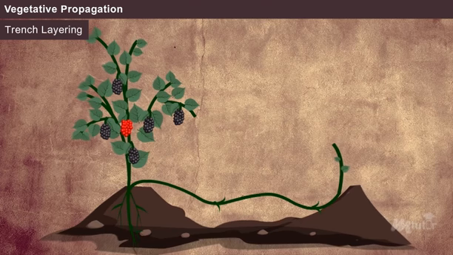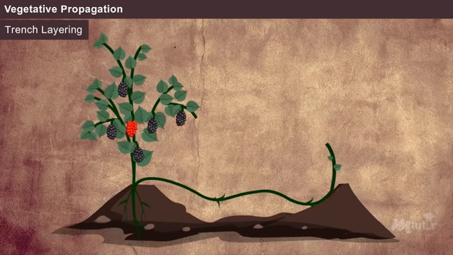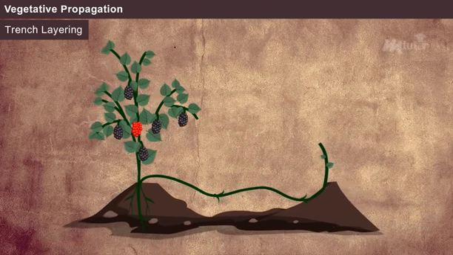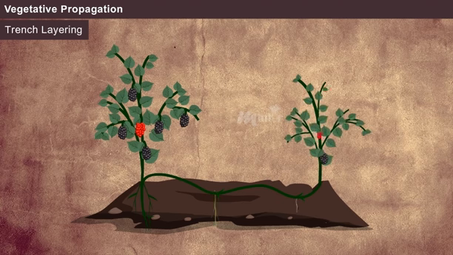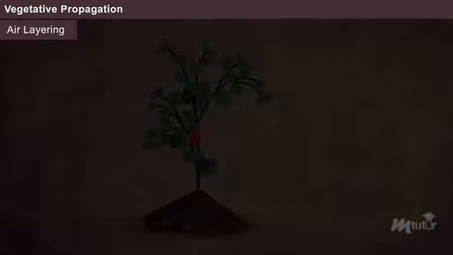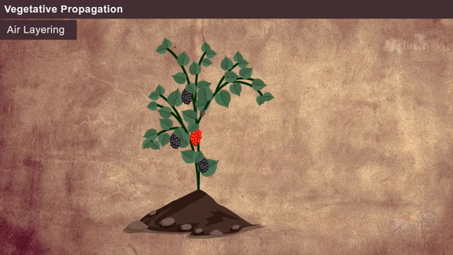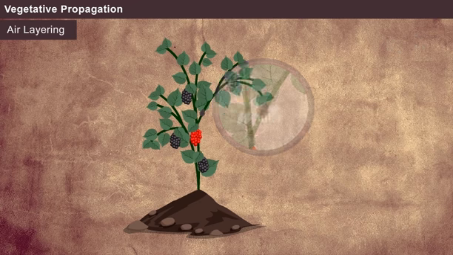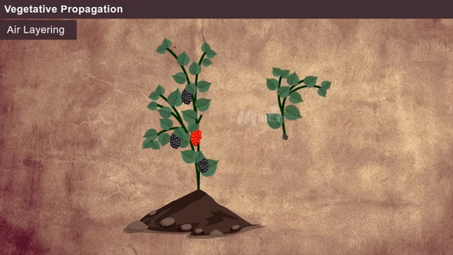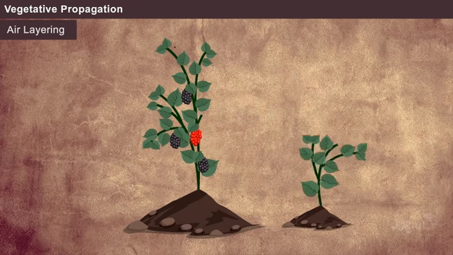In the trench layering method, a branch of the plant is bent horizontally to a considerable length and covered with mud and manure. This method is popular in Japan. After a certain period of time, new shoots develop from the buds and roots develop below the soil. Air layering is also known as gootee. Roots develop after 1 to 2 months and the branch is severed from the parent and planted to develop into a new plant.